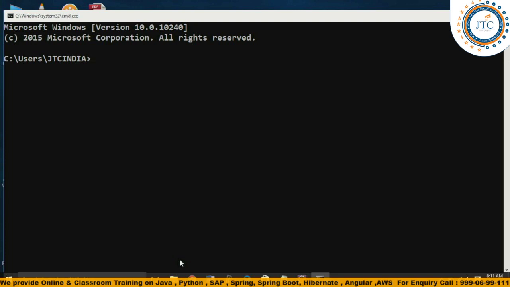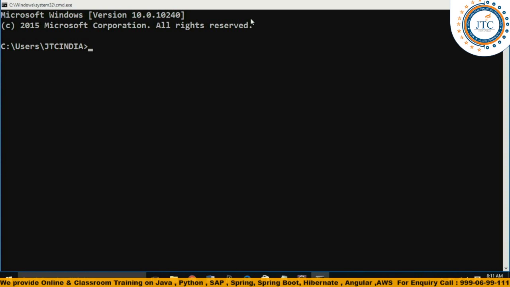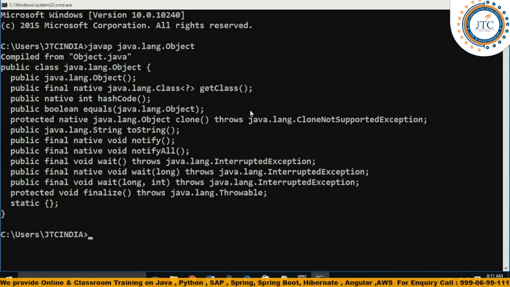In this command prompt, the important thing I'm going to explain is this: I'll write javap java.lang.Object. This is the Object class we have. In this Object class you will find a number of methods available.